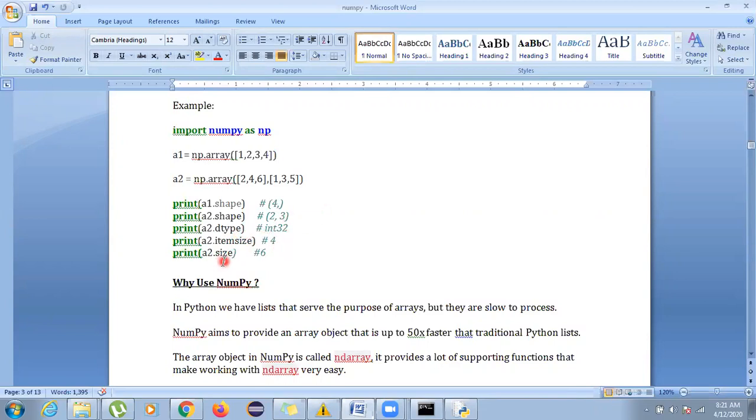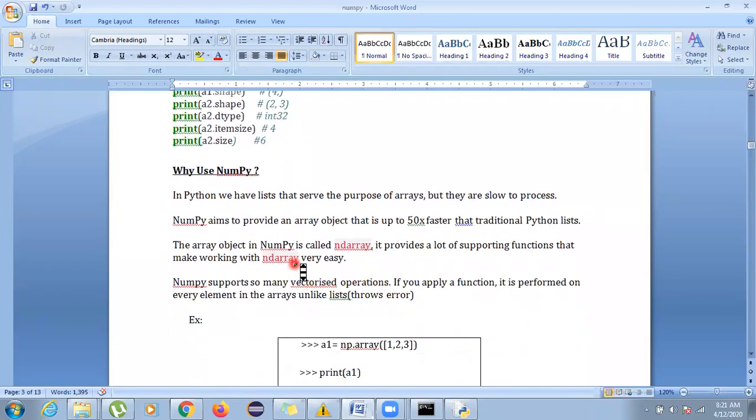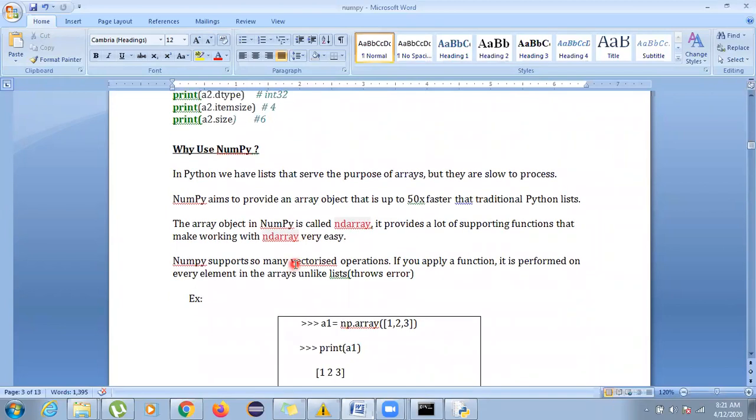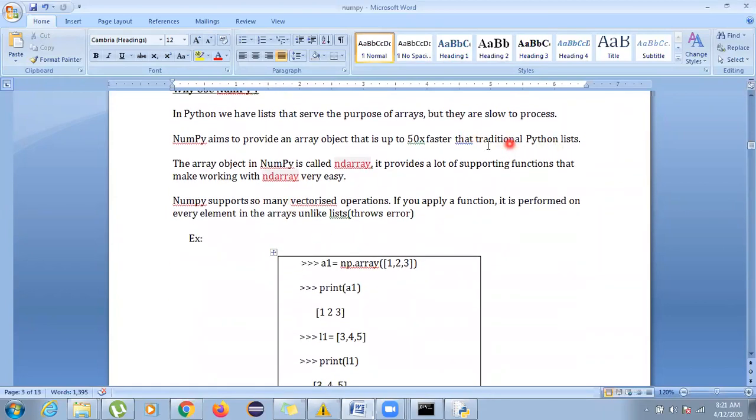Then A2.size. Size clearly tells how many elements are there, so it will be 6. Now why do you need to use NumPy? Because it is much faster than the list. Also, it has some arrays and mathematical functions which a Python list doesn't support. It is very good at vectorized operations.